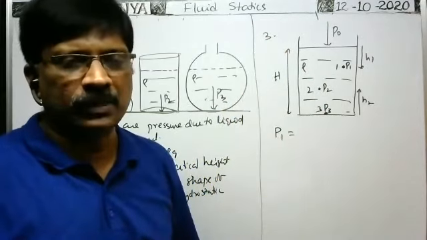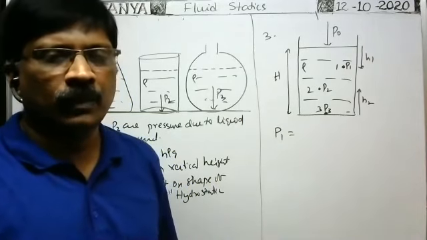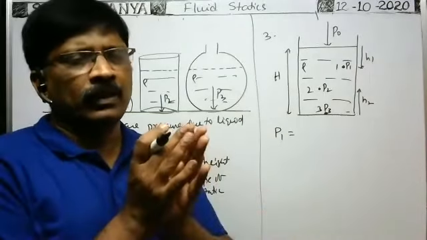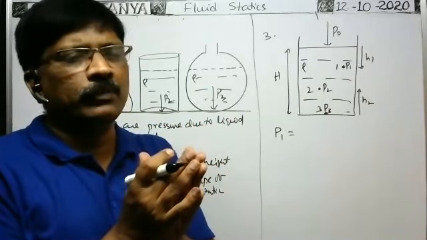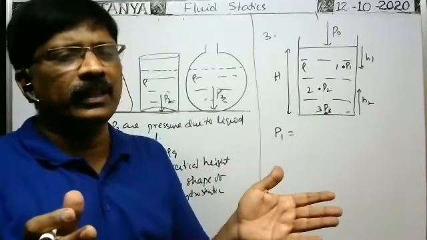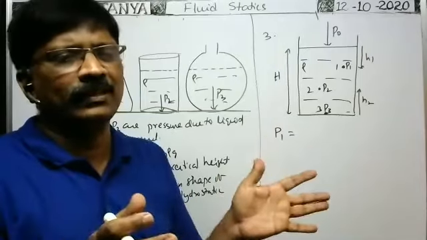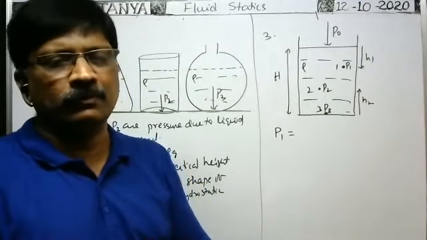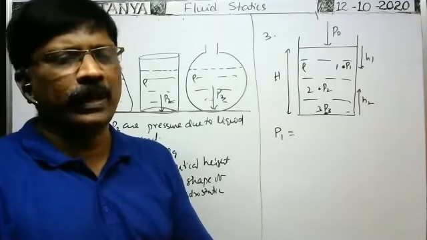That is what we can say according to Pascal's law. Okay, that phenomenon is called the hydrostatic paradox. The pressure due to a liquid column does not depend on the shape of the vessel in which the liquid is taken. It depends only on the vertical height. That is called the hydrostatic paradox.